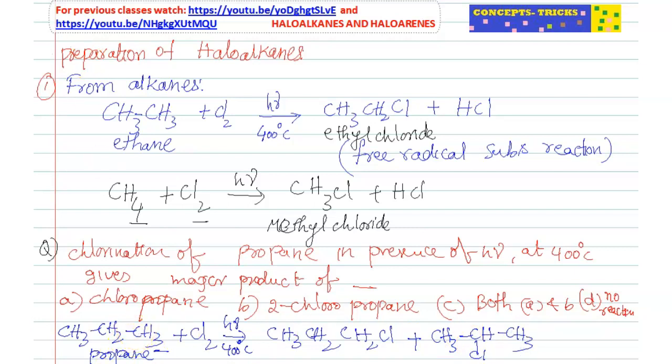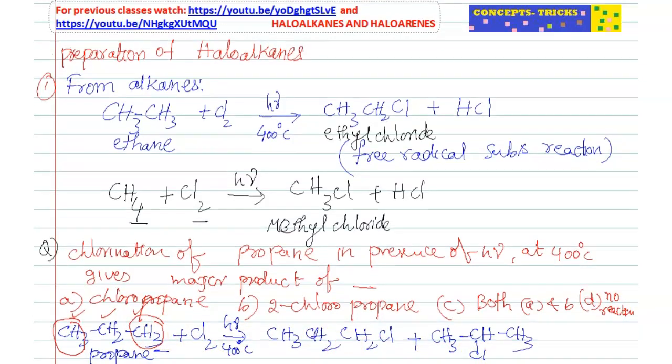Why are these two products formed? In propane, the hydrogens in this CH3 or this CH3 are the same because both are symmetrical. But in case of CH2 it is different. Replacement of CH3 hydrogen is different, and replacement of CH2 hydrogen gives another product.